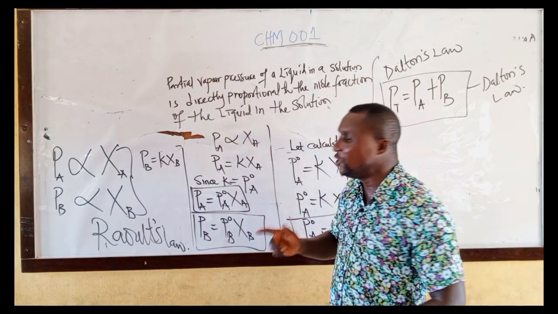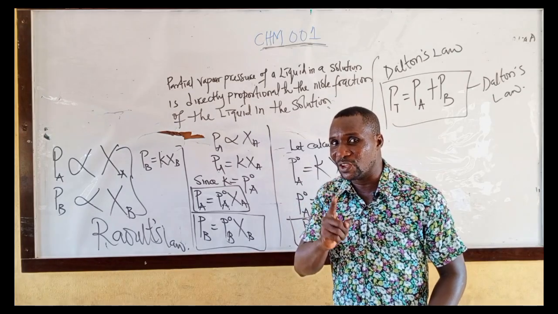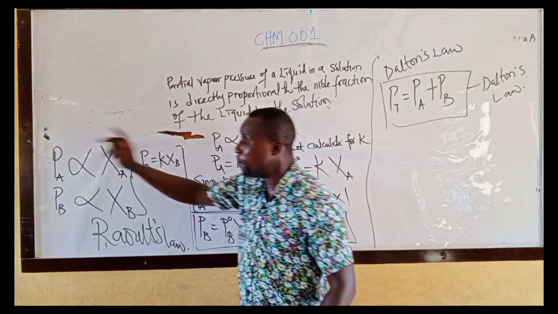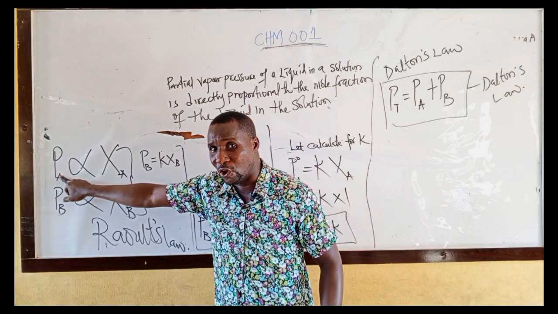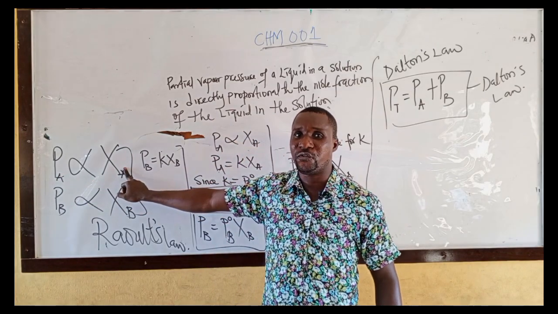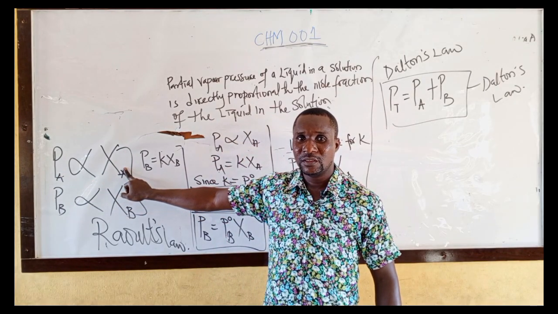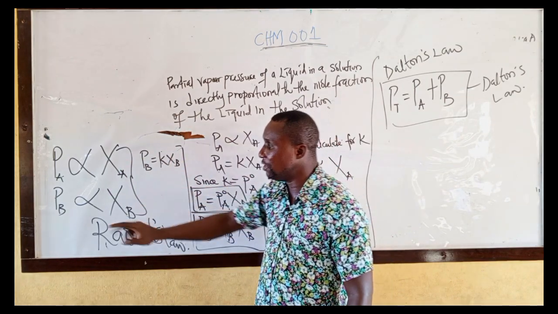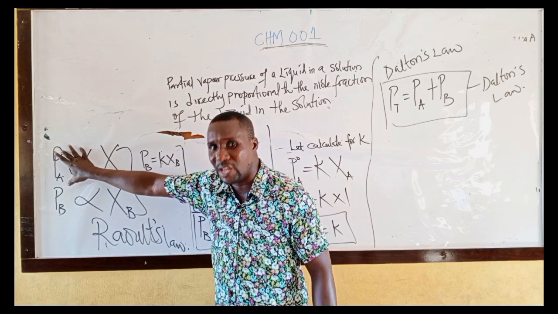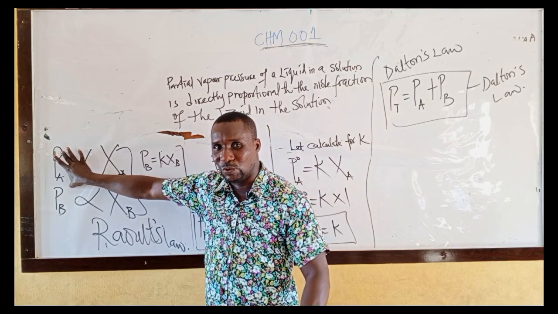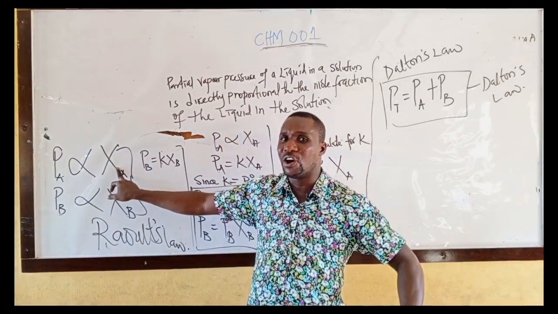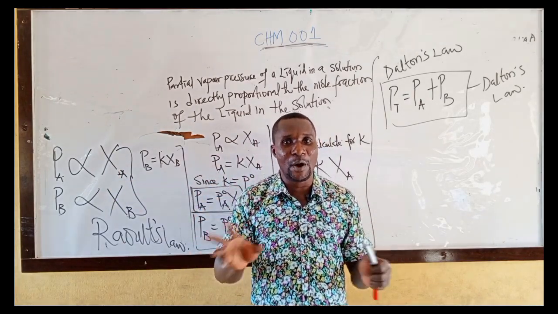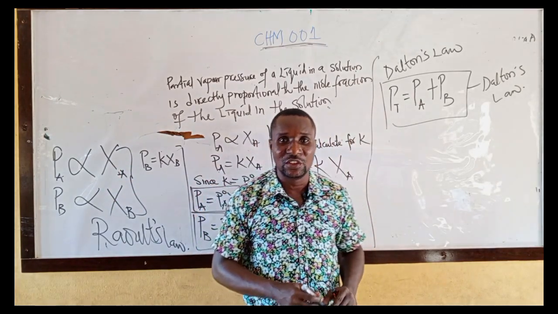Raoult law only shows the relationship between partial vapor pressure and mole fraction. Raoult law only shows the relationship between partial vapor pressure of a liquid in solution and mole fraction of a liquid in solution. But to get the total vapor pressure, we use Dalton's law.